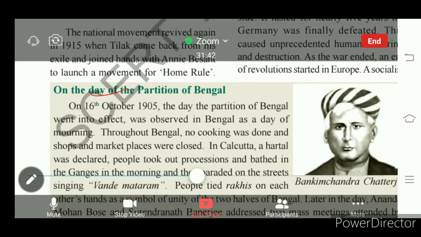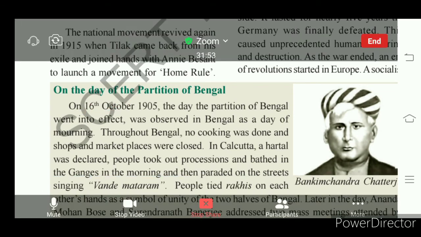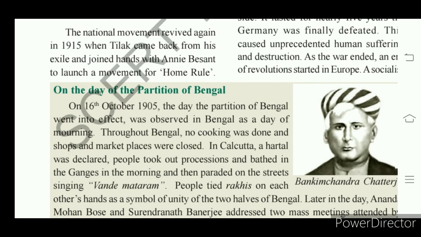So what happened in India on that day, 16th October 1905?